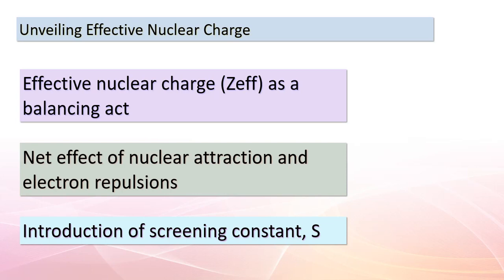Remember, Z represents the actual nuclear charge. An exciting aspect is that ZEF is consistently smaller than Z due to the presence of electron repulsions. This disparity showcases the complexity of atomic behavior and how electrons navigate their orbits. So, as we venture forth, keep in mind the delicate dance of forces shaping the atomic world.